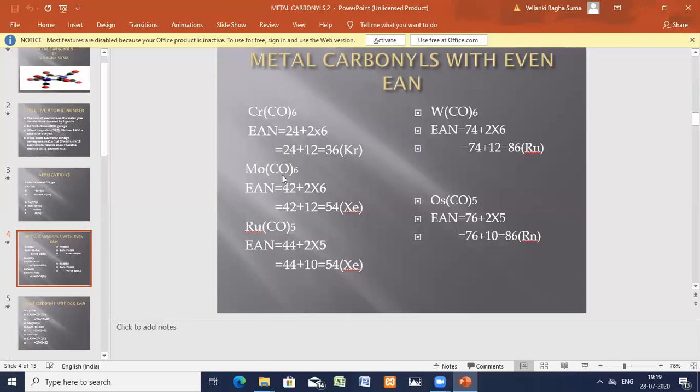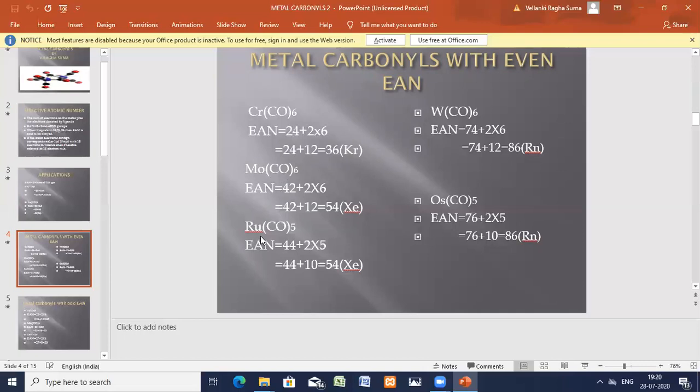Now we will take molybdenum hexacarbonyl. Molybdenum is 42 plus 2 into the number of carbon monoxide ligands, that is 6. So 42 plus 6 into 2, which is 12, equals 54. That is the atomic number of the inert gas xenon. So this carbonyl is also stable. Its effective atomic number is equal to the inert gas atomic number of xenon.